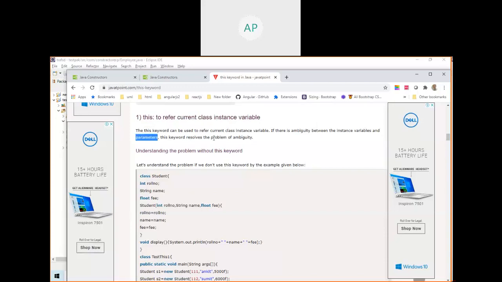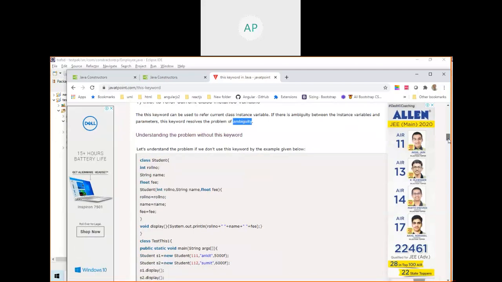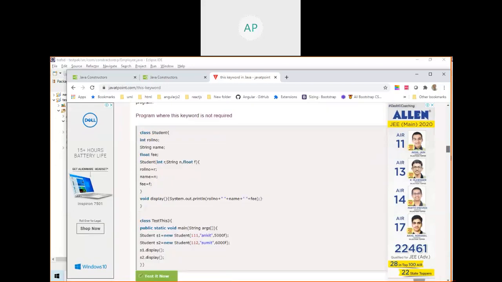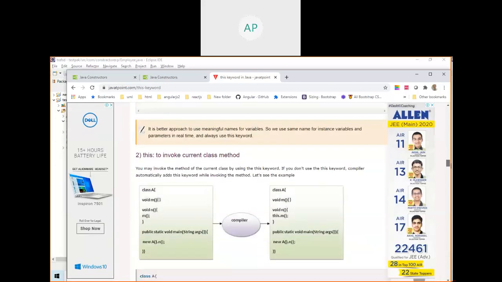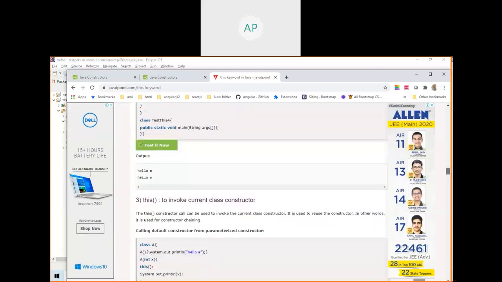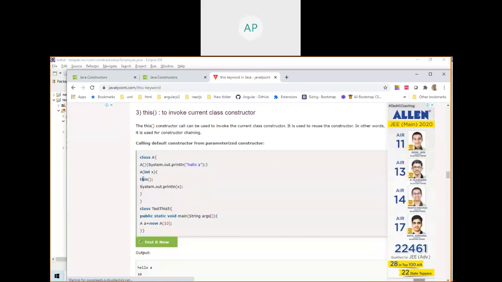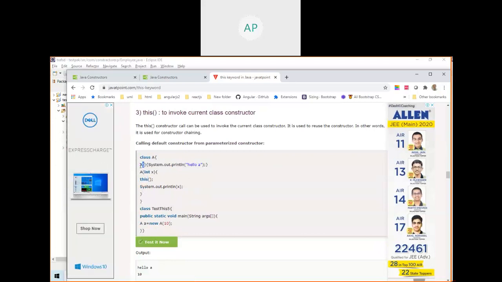This keyword is used to refer to the current instance variable. If there is an ambiguity between an instance variable and a parameter, see here, this keyword resolves the problem of ambiguity. Read this one. You can get all the things. This side, any side, whichever you prefer. To invoke the current class method, see here. This invokes the constructor. See here, this is invoking this constructor.